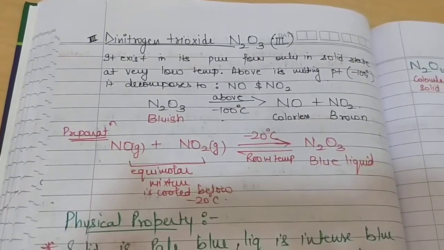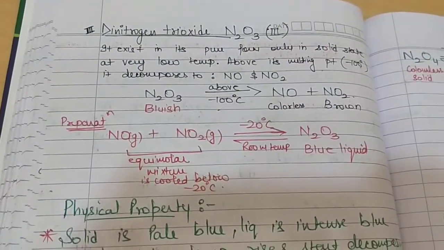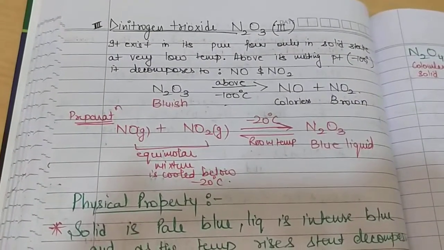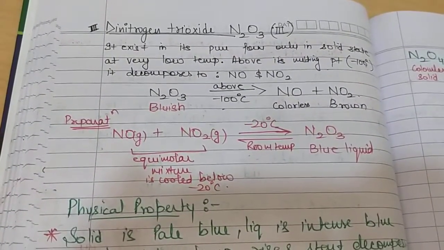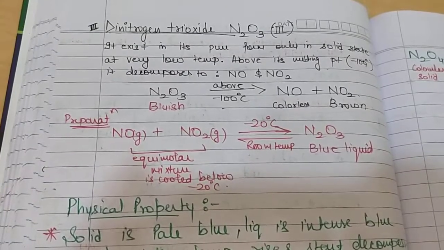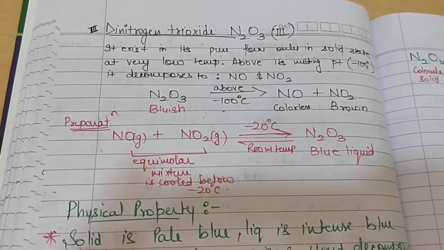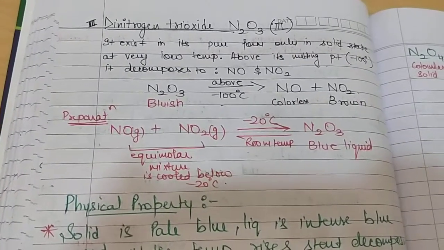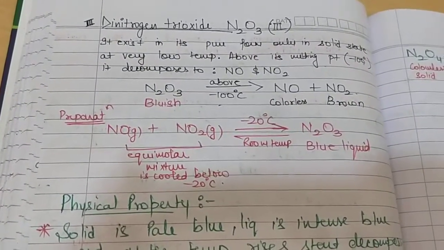Now coming to the preparation, it can be prepared from NO. If we take equimolar quantities of NO, that is nitrogen monoxide, and nitrogen dioxide, and cool them below -20 degrees Celsius, then we get a blue colored solid compound, that is N2O3.